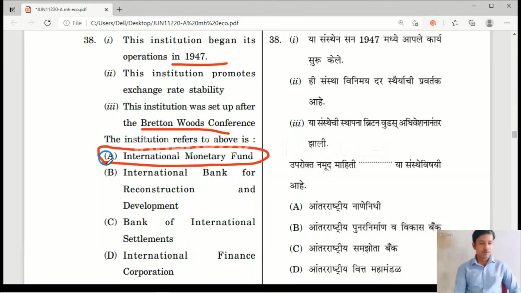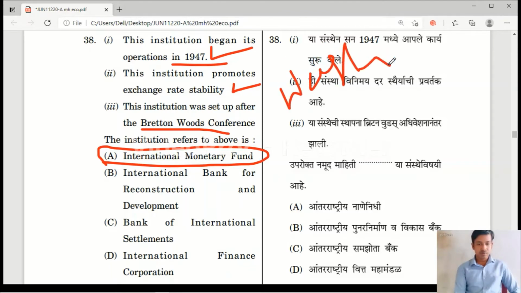The International Monetary Fund began operations in 1947, and it promotes exchange rate stability. It was set up after the Bretton Woods Conference. The headquarters of IMF is in Washington DC. Please remember, there are 190 member countries in IMF. And it was founded in the year 1945.